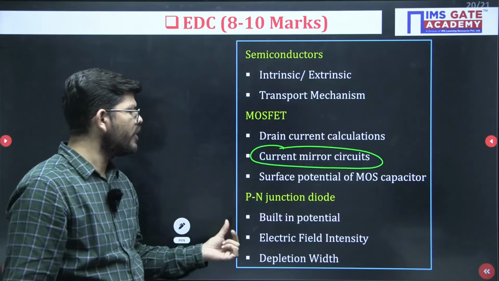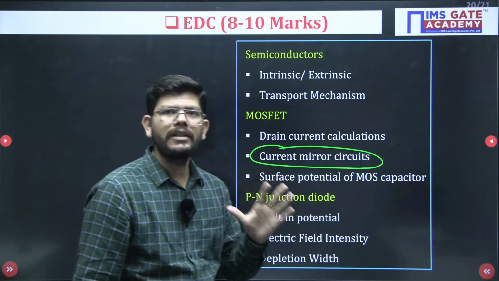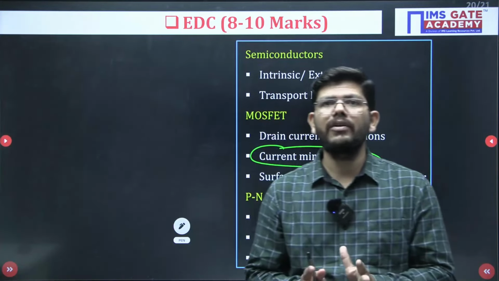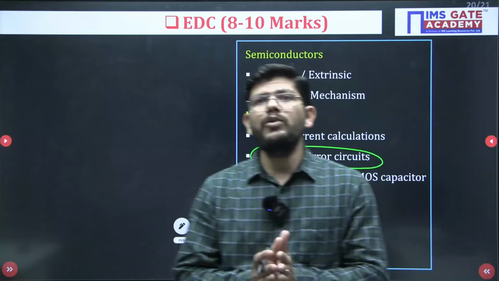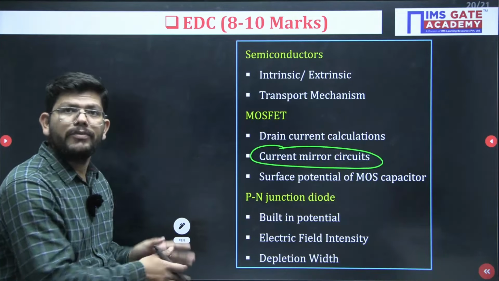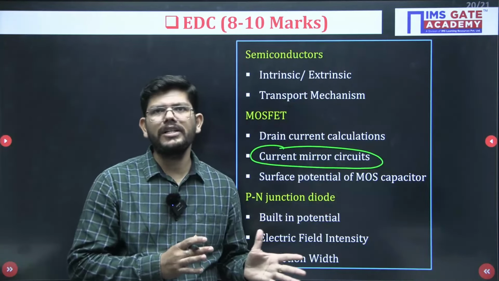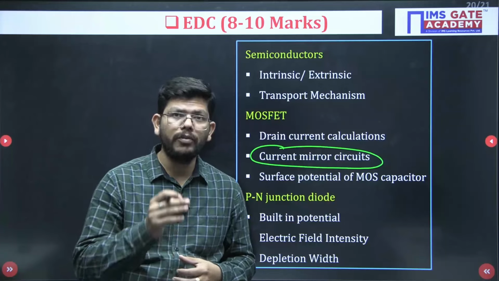From PN junction you can revise built-in potential, electric field intensity, depletion width formulas in this last week. Okay, so this is what you have to do. Just make sure that you are already in touch with all these topics. If you are not, still 2-3 days are there, you can have a touch with these topics and you can take the reference of PYQs.